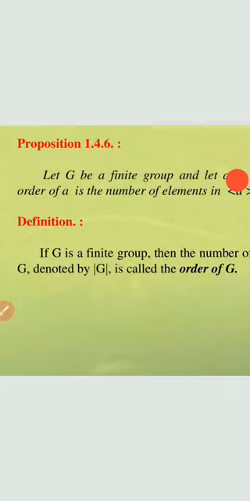If you take an example, G is a group containing elements 1, 2, 3, 4 with multiplication modulo 5.